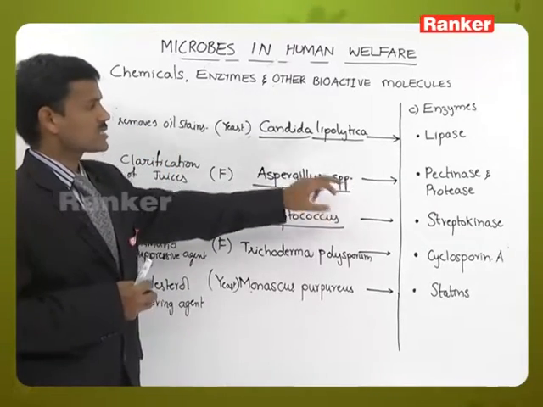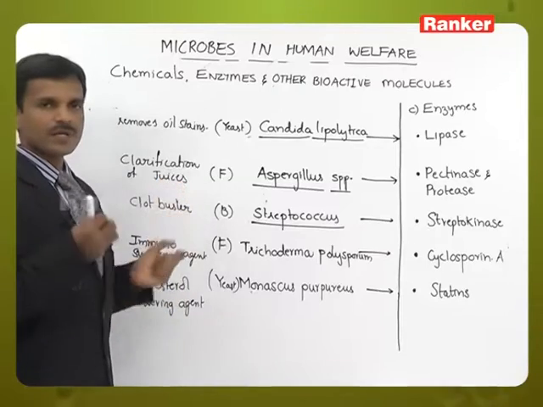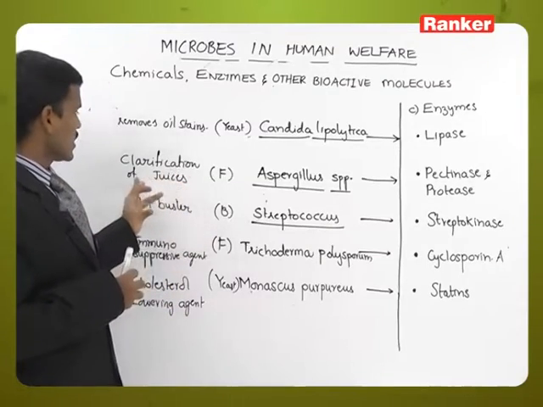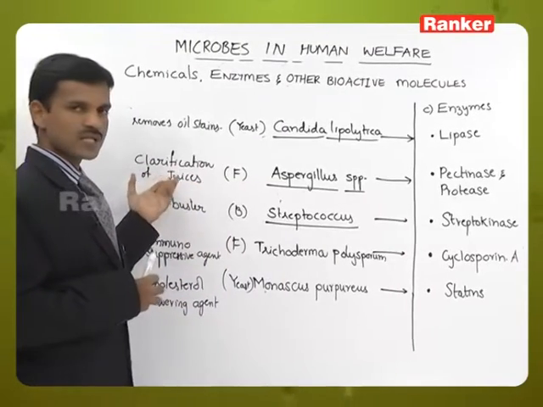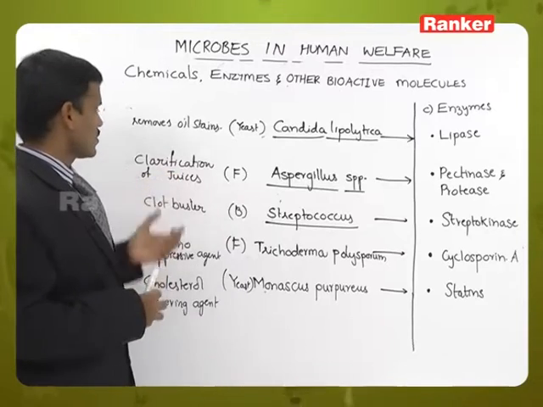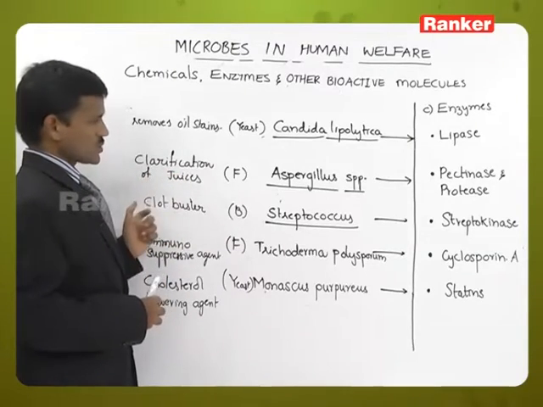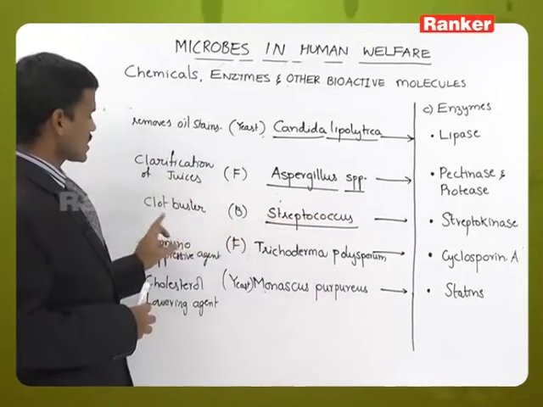Pectinase and protease digest the pectins and proteins present in fruit juices. So, they are used in the clarification of juices, in industrial juice preparation.